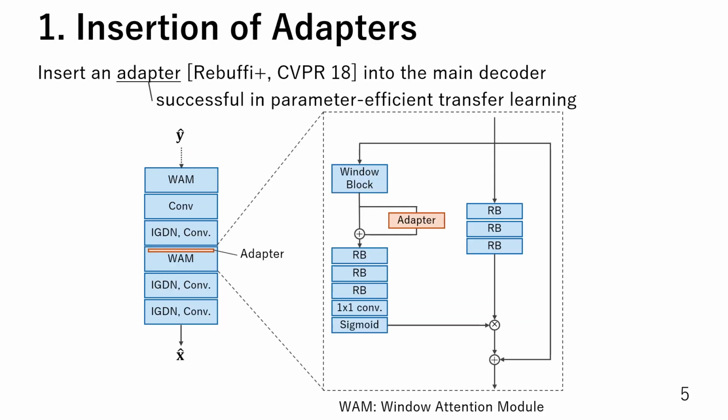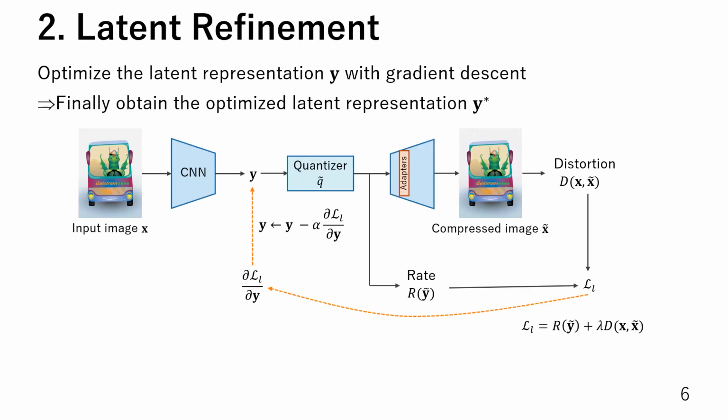We explain the insertion of adapters. Adapters are modules with a small number of parameters and have been successful in parameter-efficient transfer learning. We empirically determined a good insertion position for adapters and inserted an adapter into the window attention module in the main decoder.